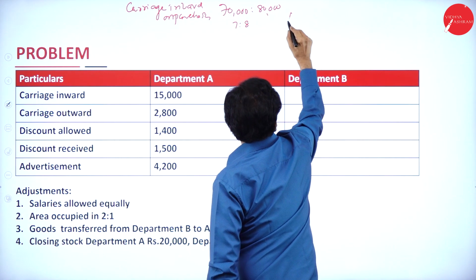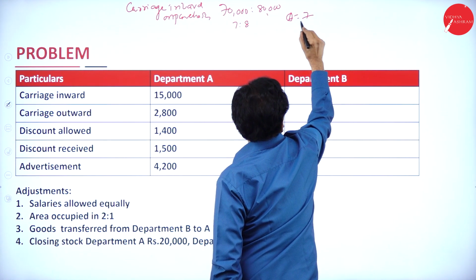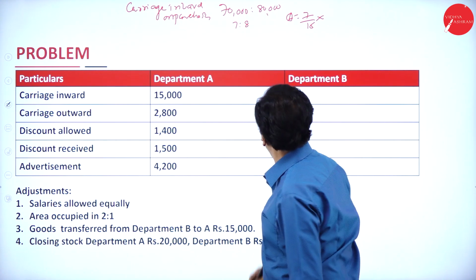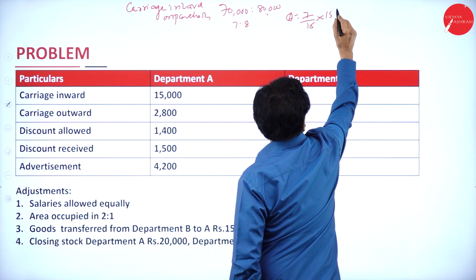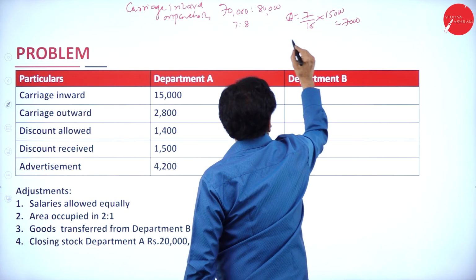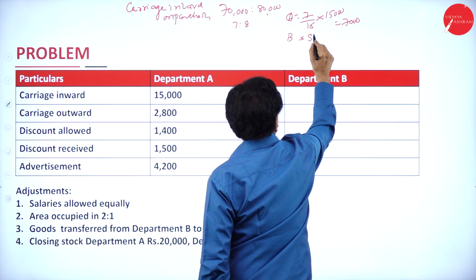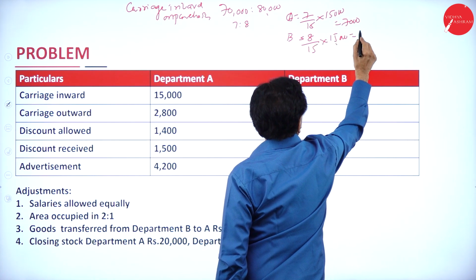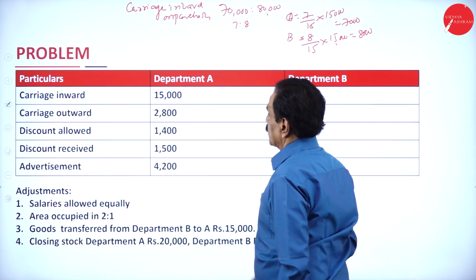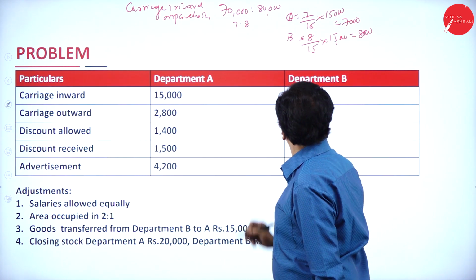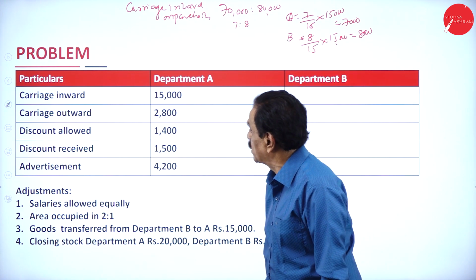A department: 7/15 into, what's your carriage inward? 15,000. So it works out to 7,000. B department: 8/15 into 15,000. It works out to 8,000. So when you go for carriage inward, A department is 7,000, B department is 8,000.